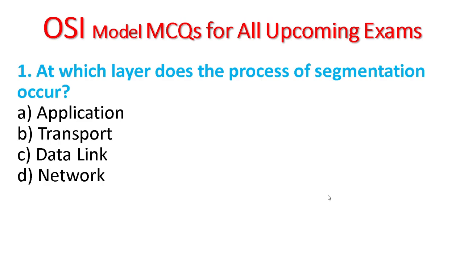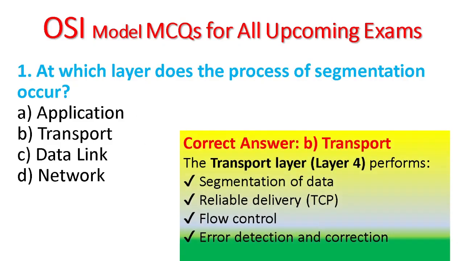Let's see each question. The first question says, which layer does the process of segmentation occur? A, application layer, B, transport layer, C, data link layer, D, network layer. Segmentation occurs in the transport layer.